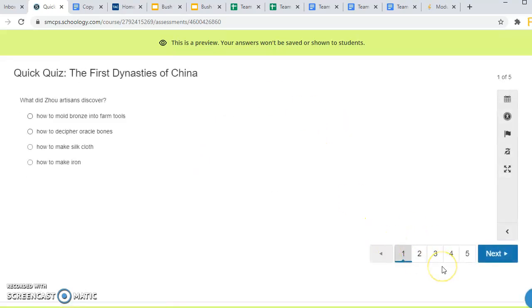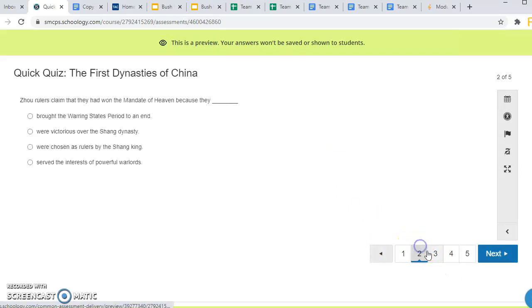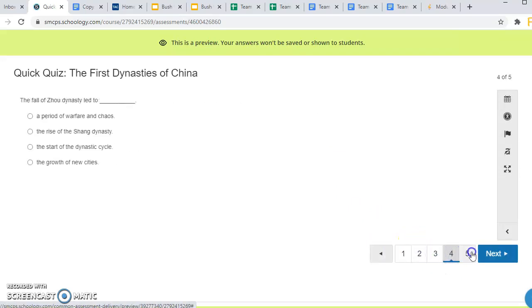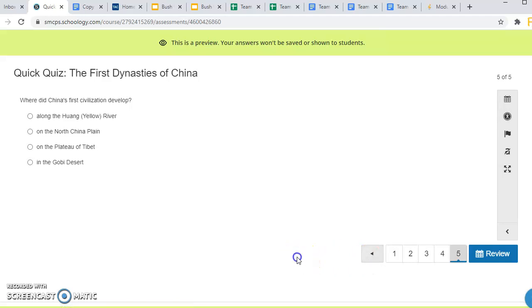Students will answer those questions. They have 2 attempts at these 5 questions, and I will take the highest grade for this week.